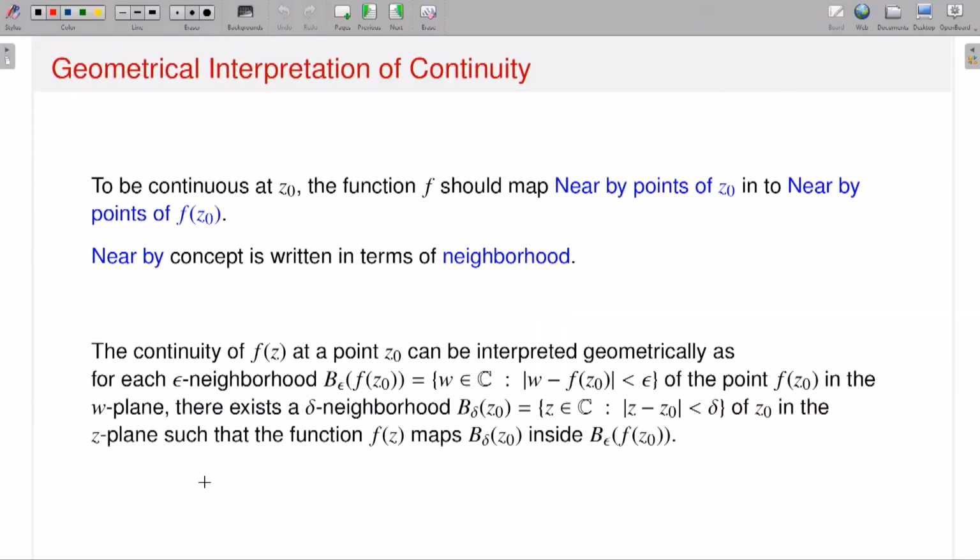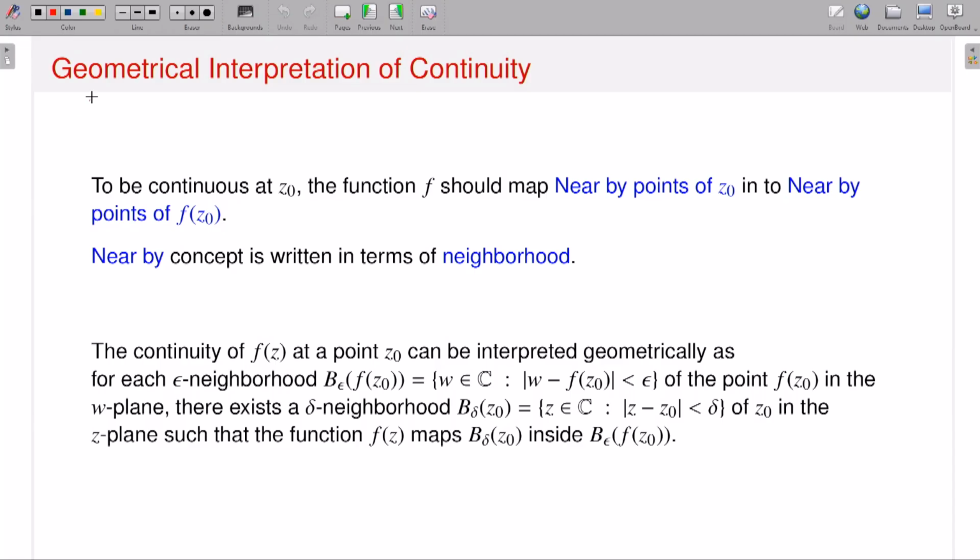Now if I have a complex valued function, I can break it up into u plus iv, that means the real part of f and the imaginary part of f. What can I say about the continuity of these functions u and v? If I know the continuity of functions from R2 to R, or real valued functions of real variables, then is there any connection? I will discuss that. Yes, there is a connection.